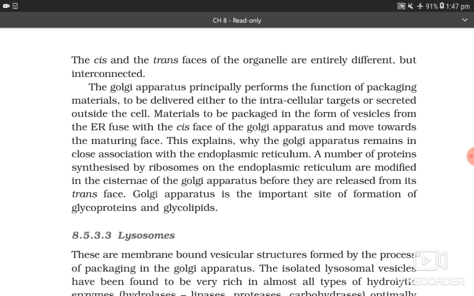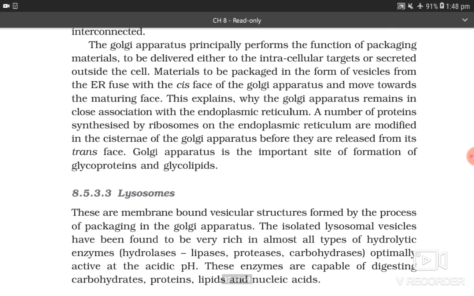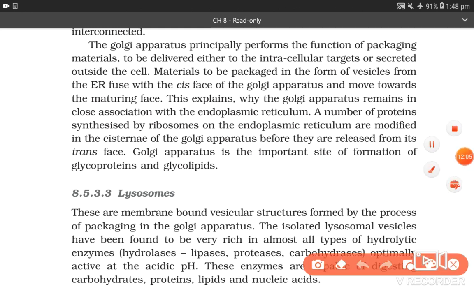The Golgi apparatus principally performs the function of packaging materials to be delivered either to the intracellular targets or secreted outside the cell. Materials to be packaged in the form of vesicles from the endoplasmic reticulum fuse with the cis phase of the Golgi apparatus and move towards the maturing phase.